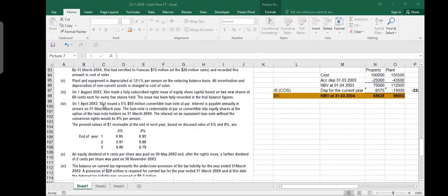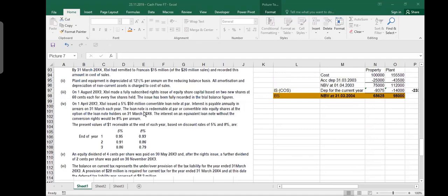Number 4. On 1st April 2003, Extol issued a 5% $50 million convertible loan at par. Now it is coming your IFRS 9 financial instrument. 50 million bond, it is a convertible bond. Interest is payable annually in arrears on 31st March each year. Always pay attention: when are you purchasing it or issuing it? You are issuing it on the first day of the year. So again, you have to calculate the interest expense for the full year, not for 6 months. When it is in the beginning of the year, calculation is generally simple and easy.